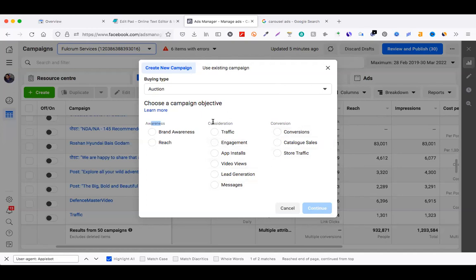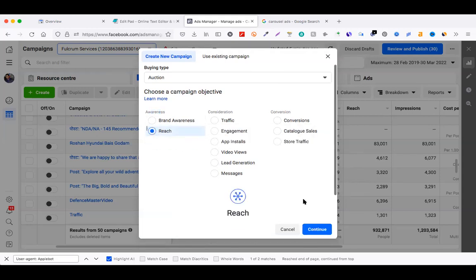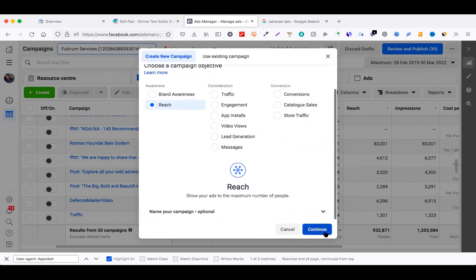For each objective there are charges, no? Yes, for everything there are charges. There is no free lunch. So it is better to do the reach, then the lead generation, and then the conversions like that. Okay, so let's go for reach. Click on continue.